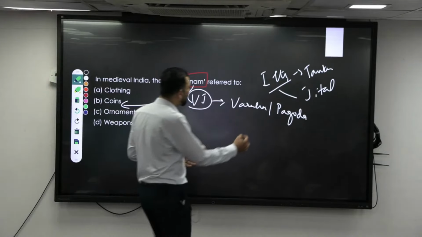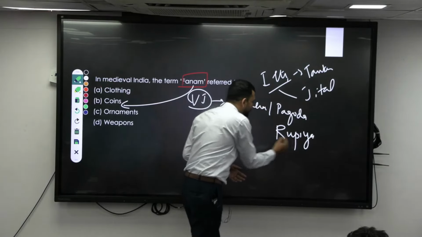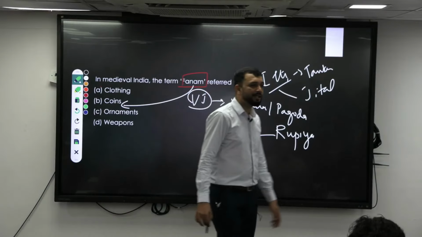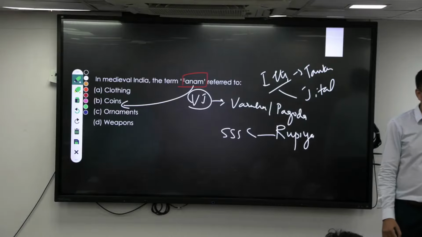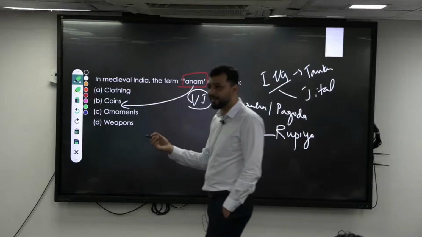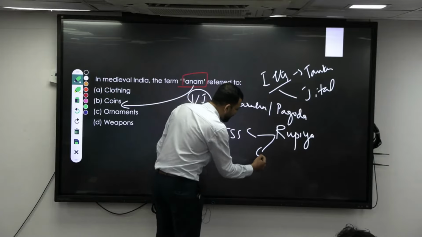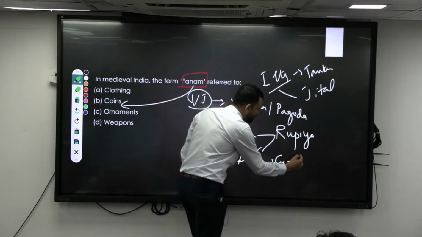He came up with the new concept of the rupiya. During Akbar, he introduced one more coin, the copper coin, because with a silver coin you cannot do a smaller transaction. That is called the dam, the copper coin by Akbar.